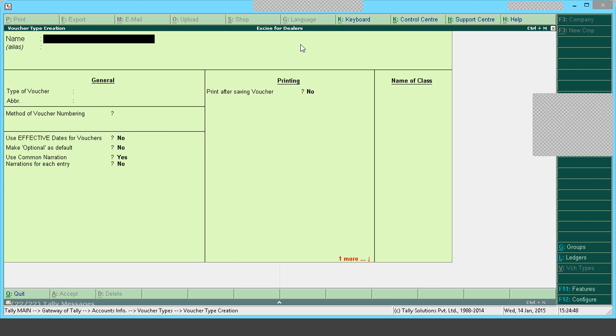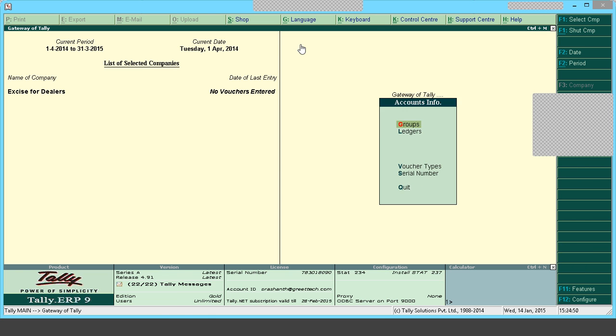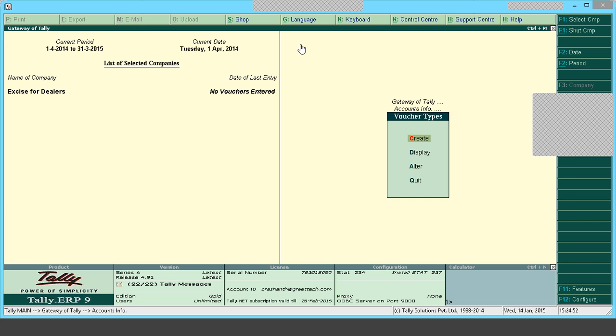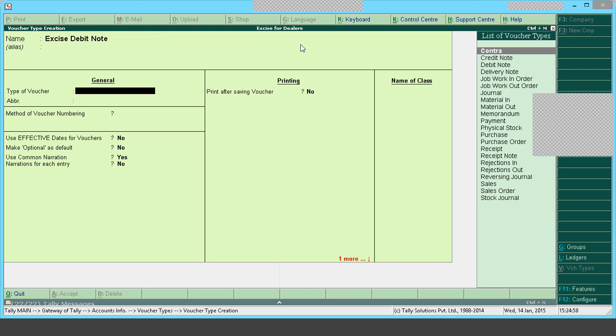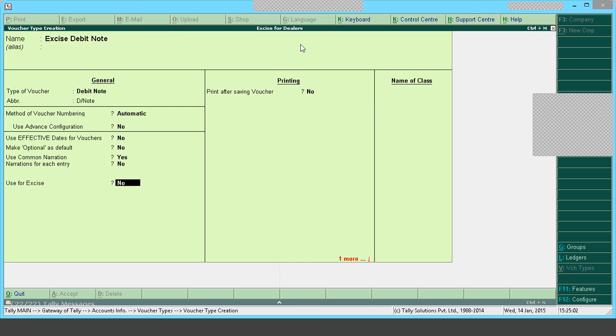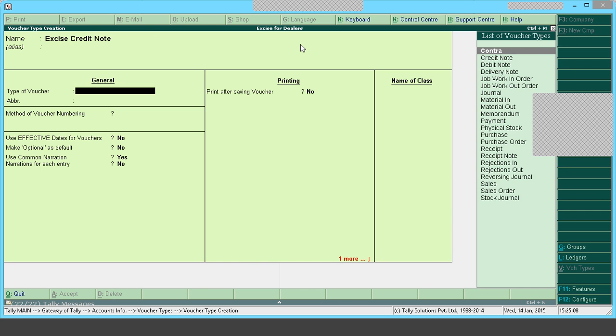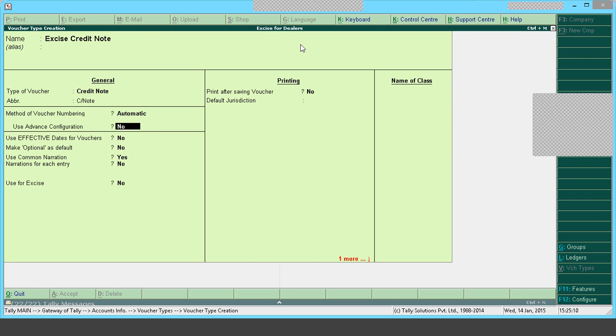Again I will create. It's similar, simple. I went to account info, I went to voucher type, I went to create. Next I will create excise debit note and a debit note. So use for excise would be yes. Next I will create excise credit note and a credit note. Use for excises, yes.